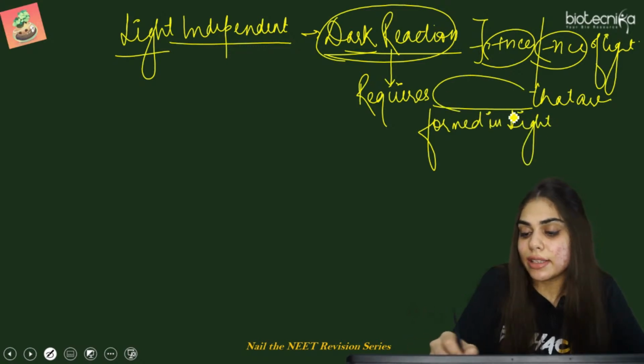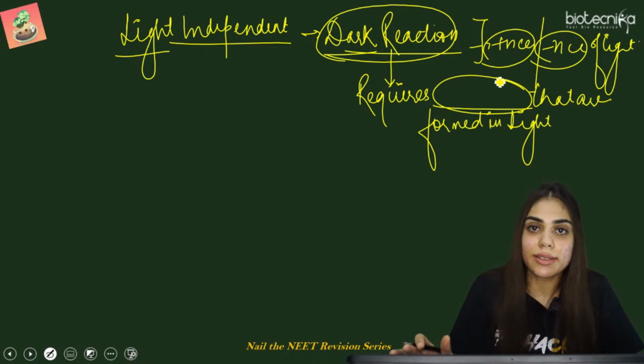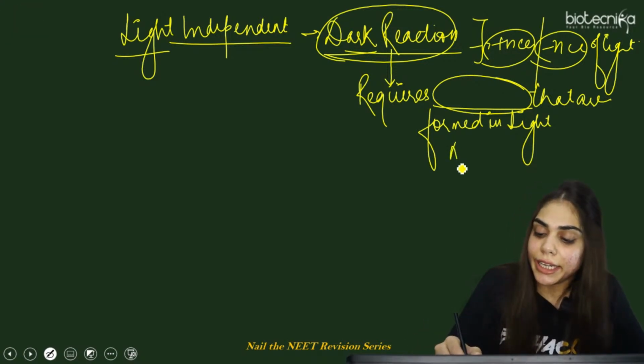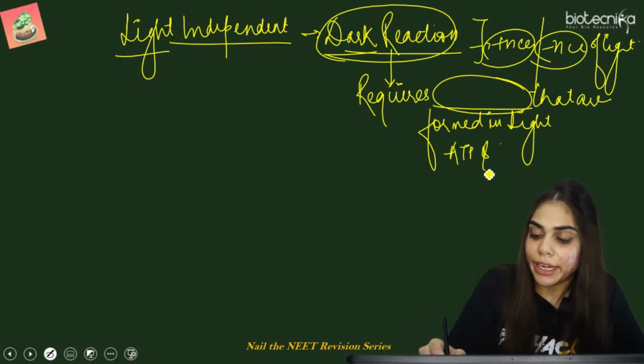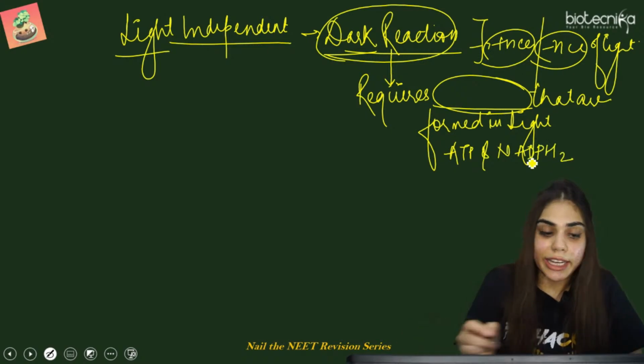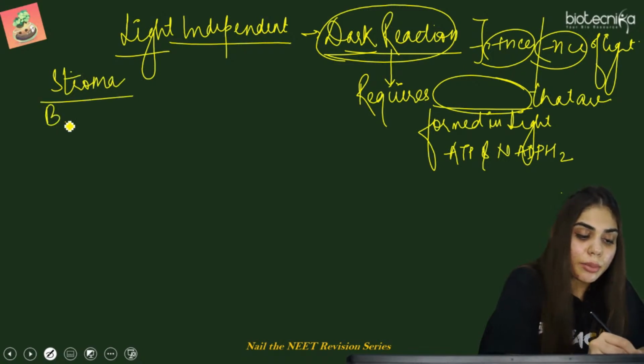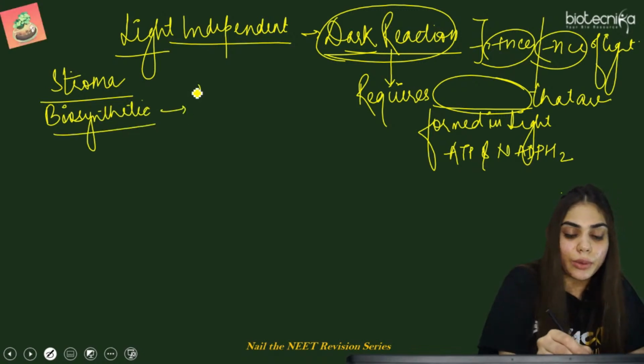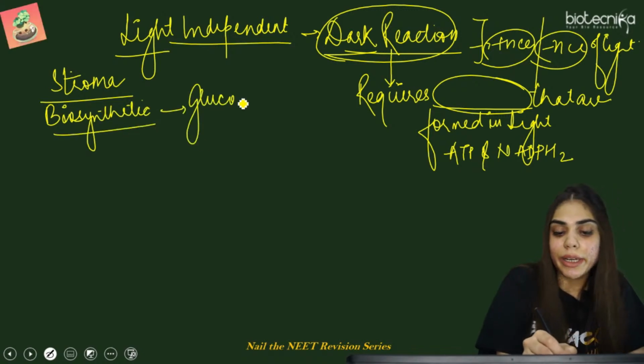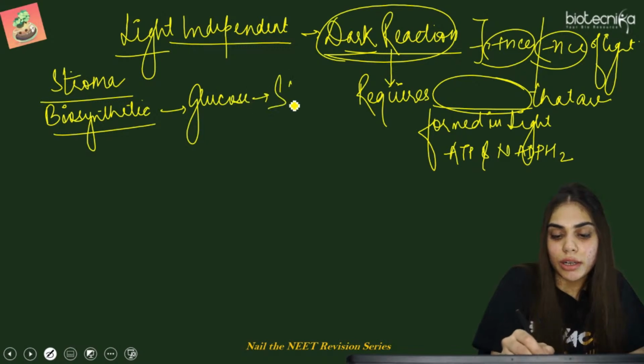Now, what are these assimilatory molecules? We already studied yesterday: it is ATP as well as NADPH2. So where is it taking place? It is taking place in the stroma. It is also called the biosynthetic phase because here occurs the production of glucose, which will ultimately be converted to starch.